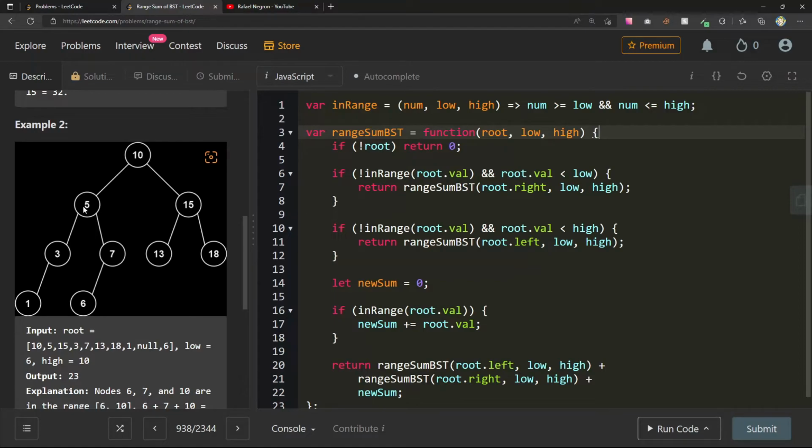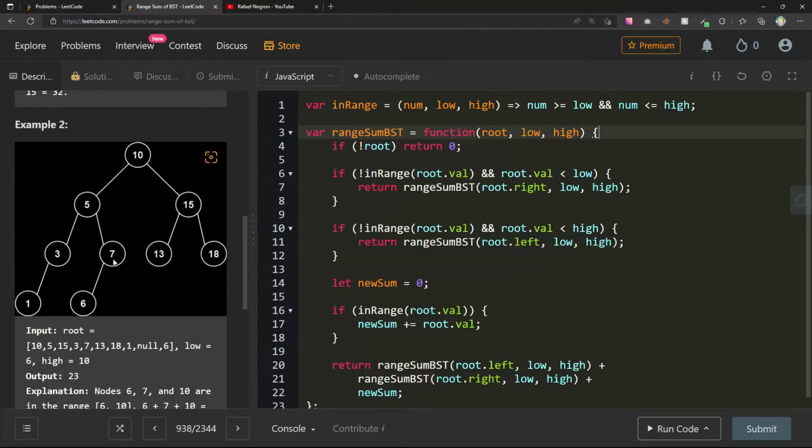So let's go left. If not in range, root.val and root.val is less than low, we're going to come right. This is in range. So we come here. So let's think about this, right? We just let new sum if it's in range.